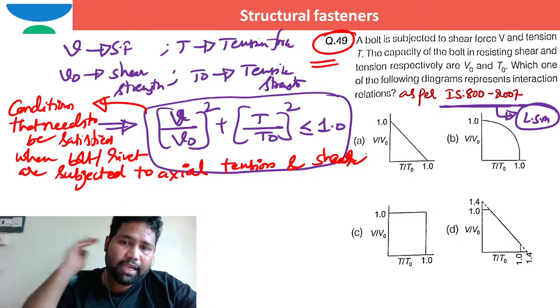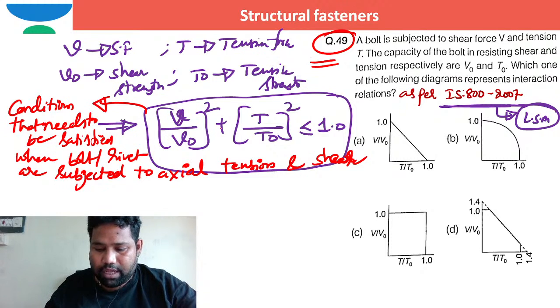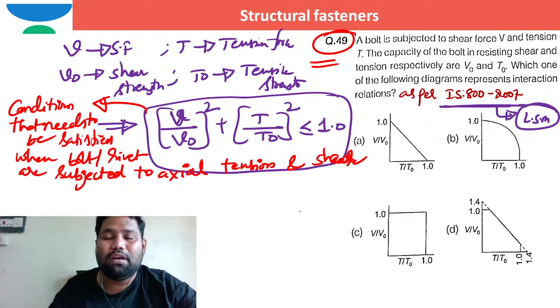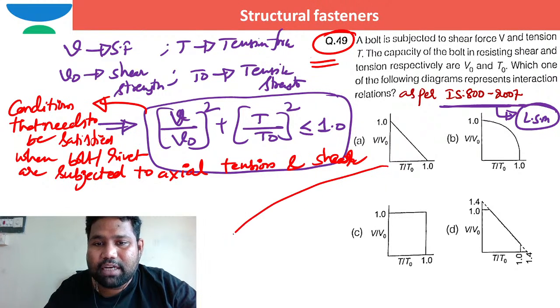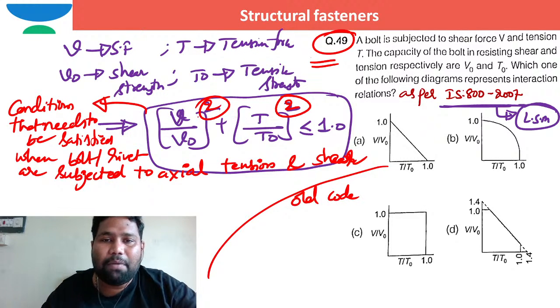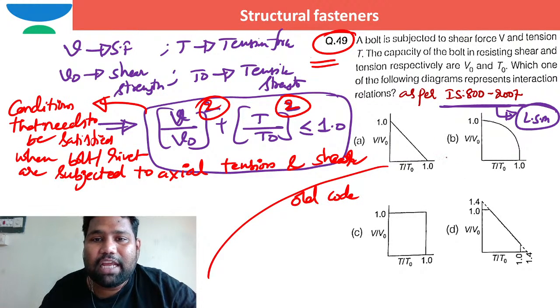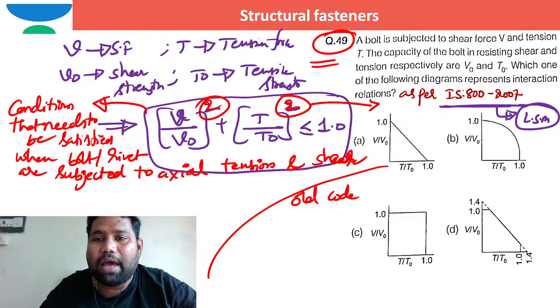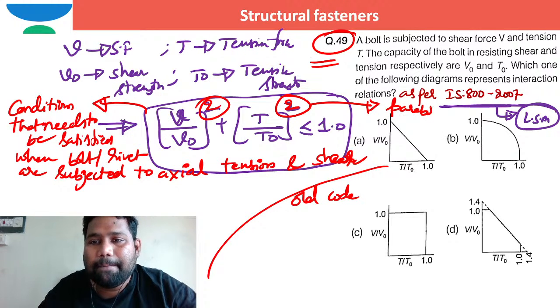Definitely, dear Vignesh Ram, you tell me, out of these, this is as per limit state method. If I want to convey as per working stress method, as per old code of practice, this is the answer. This is square. When it is square, what is the shape of the curve between V by V naught and T by T naught? These are squared, so V by V naught and T by T naught squared means this is a parabolic relation, right? Parabolic relation.